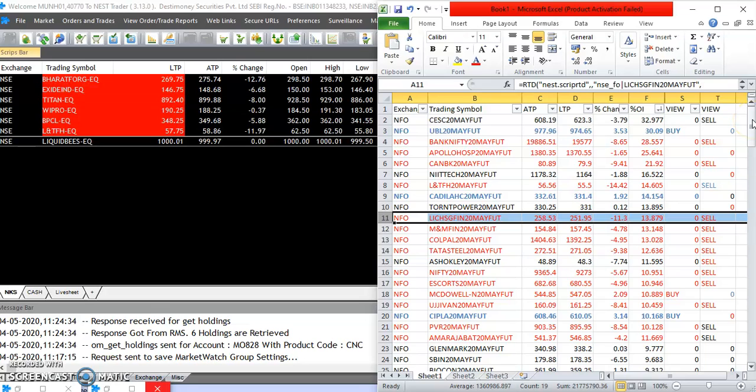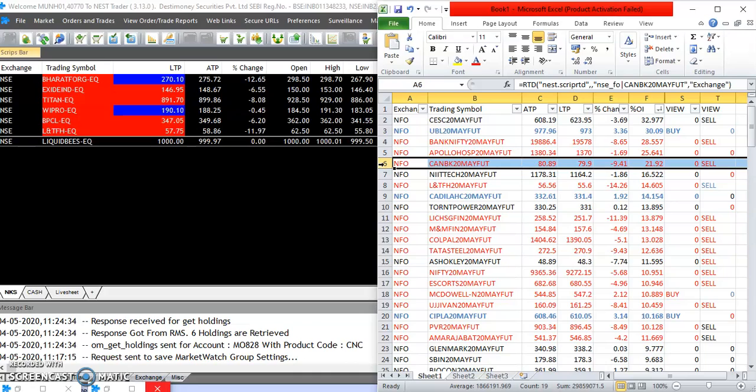We should consider short selling today, and whenever there is a negative bias in the market, we should always look towards short selling. So now we have some of the stocks which have been trading as short selling. I will show you Can Bank. Okay, this is Can Bank.